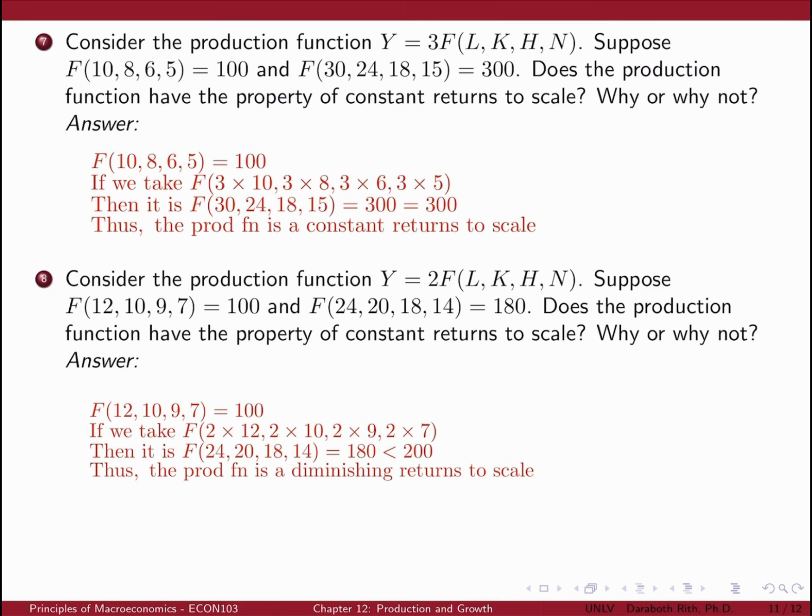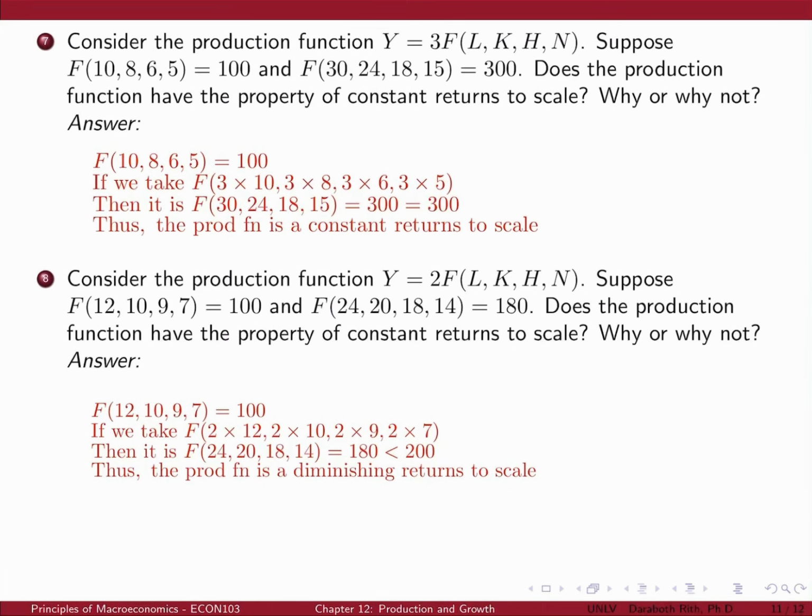Question number 7. Consider the production function Y equals 3 F(L, K, H, N). Suppose F(10, 8, 6, 5) equals 100 and F(30, 24, 18, 15) equals 300. Does the production function have the property of constant returns to scale? Why or why not?